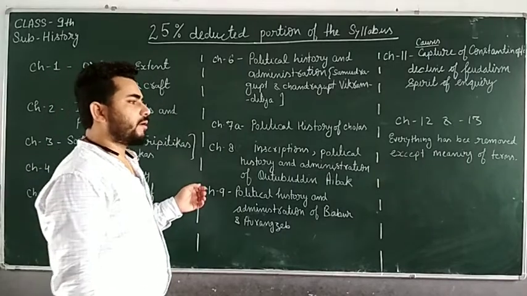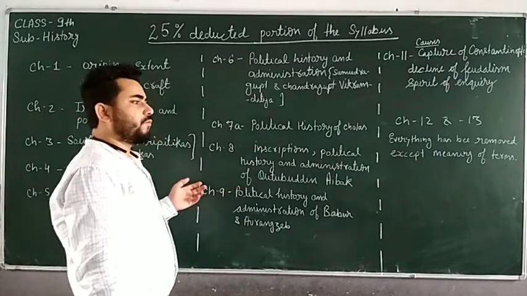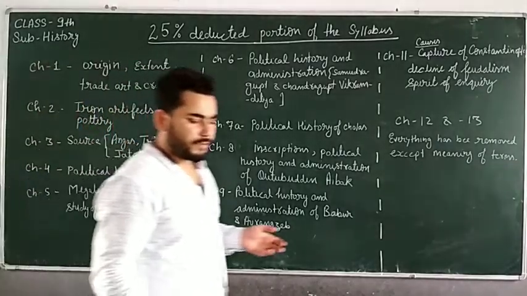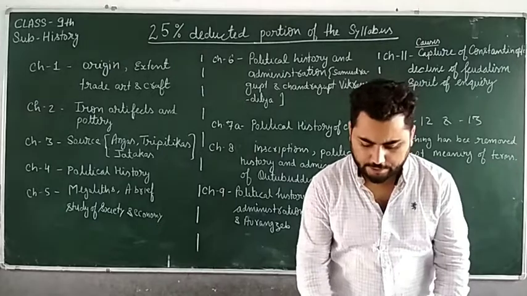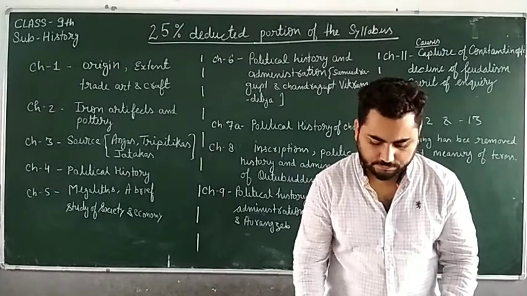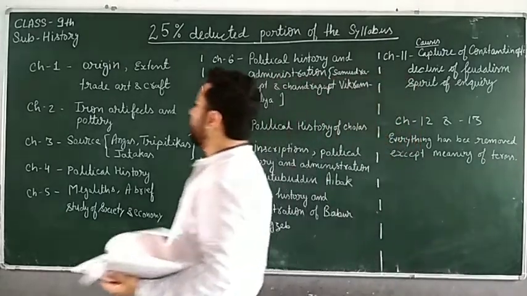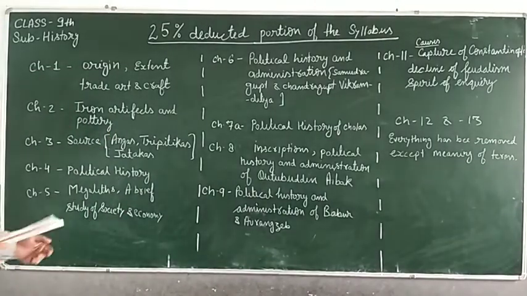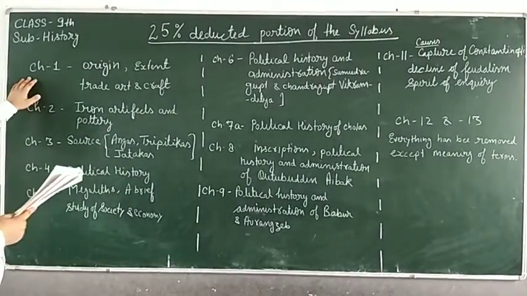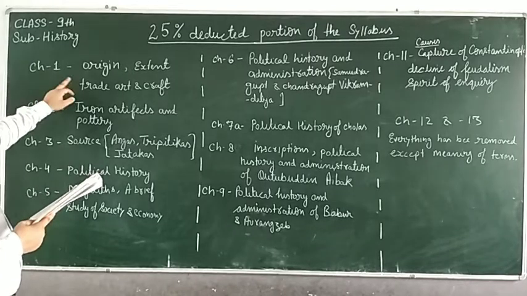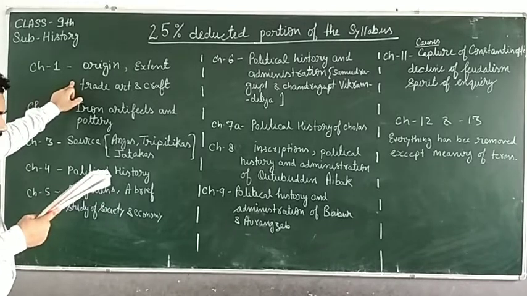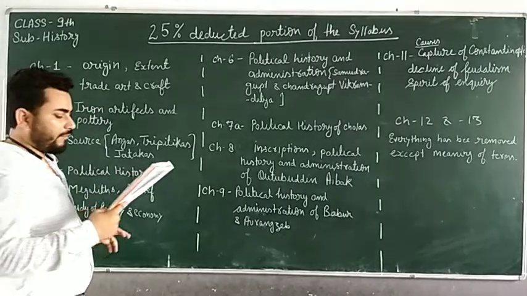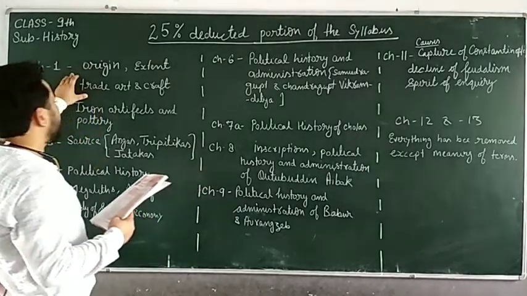So in our history portion, which topics have been removed that we are going to study, that we are going to discuss today. The first thing is chapter number 1, the Harappan civilization. In the Harappan civilization, the topics origin, extent, trade, art and craft have been removed.